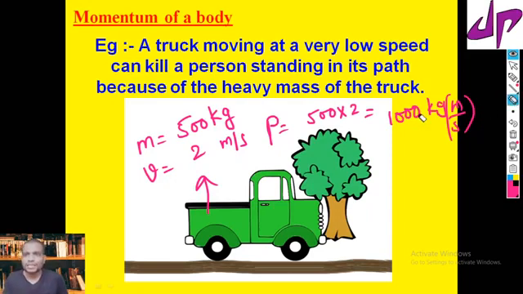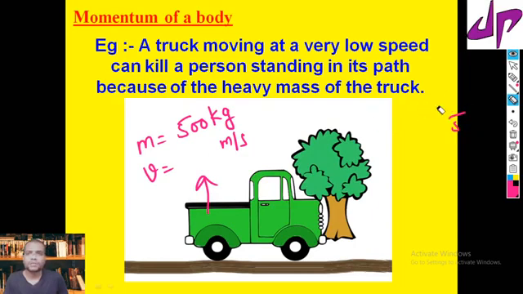Now suppose the truck is moving with more velocity, 20 meter per second instead of 2 meter per second. Momentum P equals mass times velocity.